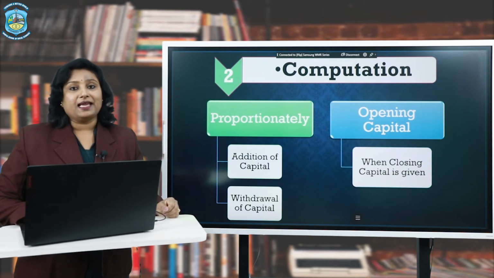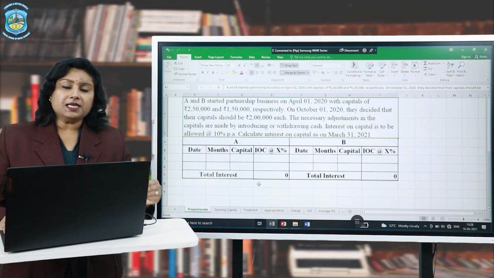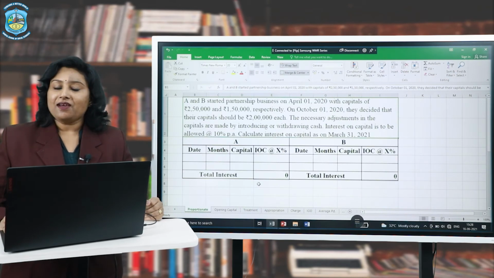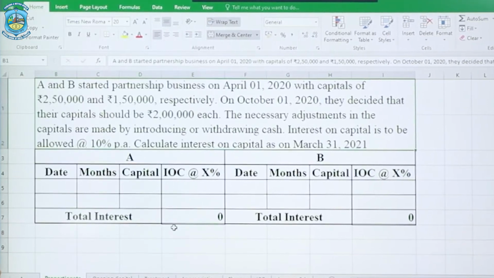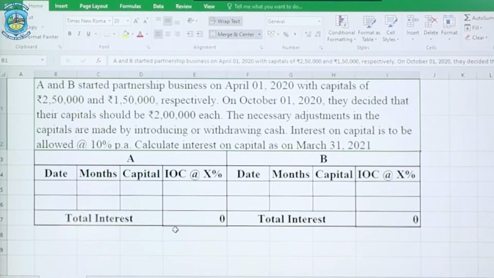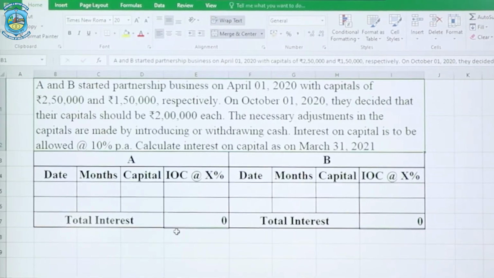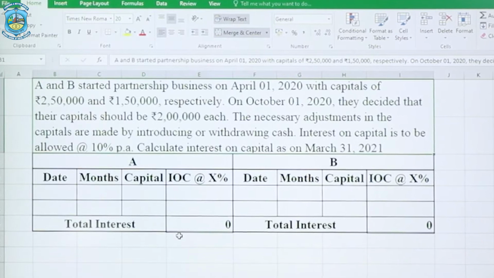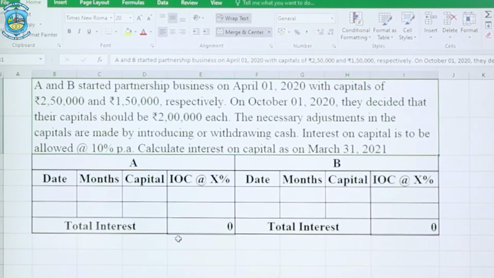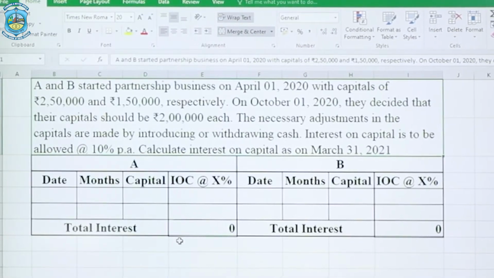Let us learn it with the help of an example. For an easy understanding, my dear students, we have an example in front of us. Let's go through it. A and B started partnership business on April 1st, 2020 with capitals of 2,50,000 and 1,50,000 respectively. On October 1st, 2020, they decided that their capitals should be 2 lakh each.